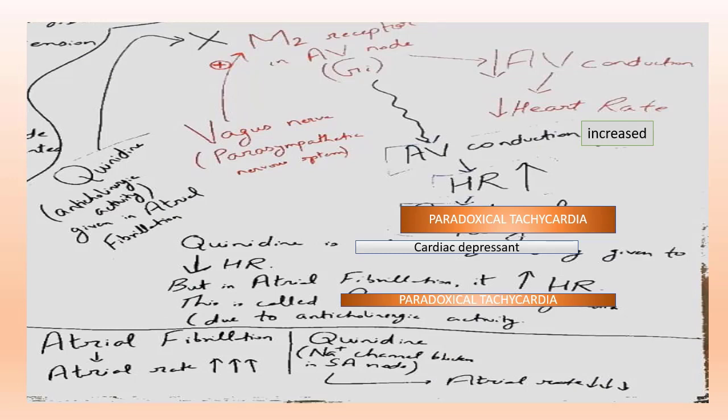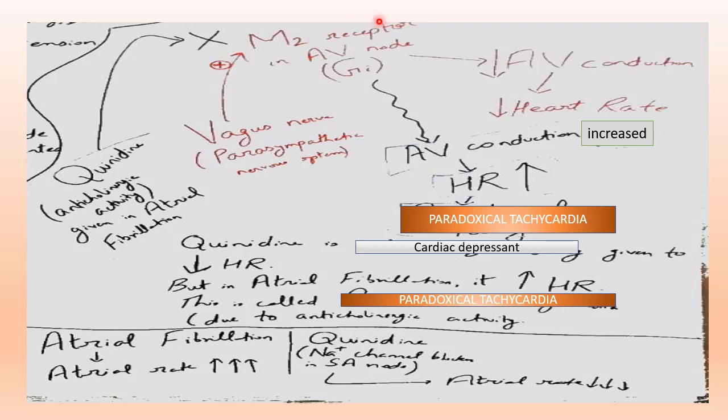Now we will study the effect of the parasympathetic nervous system, that is the vagus nerve, on heart rate. The vagus nerve stimulates the M2 receptor. You can see I put a plus mark here, that means they are stimulating the M2 receptor in the AV node.